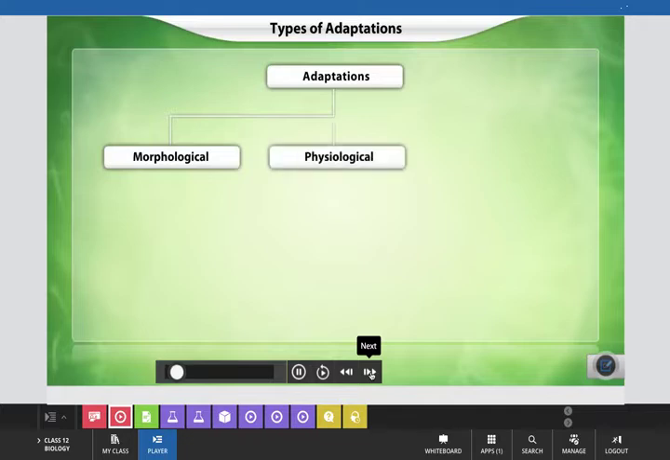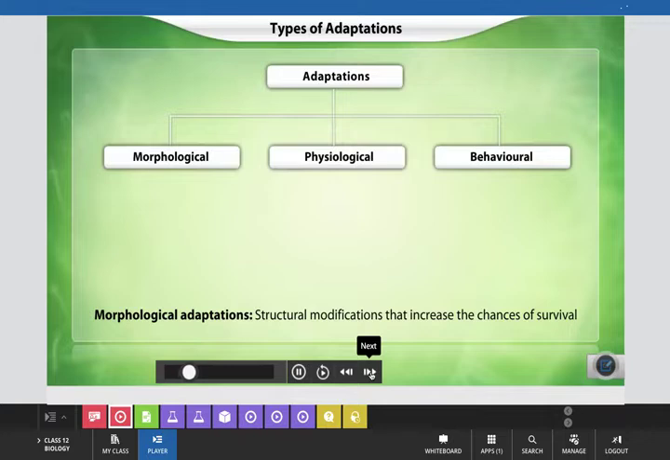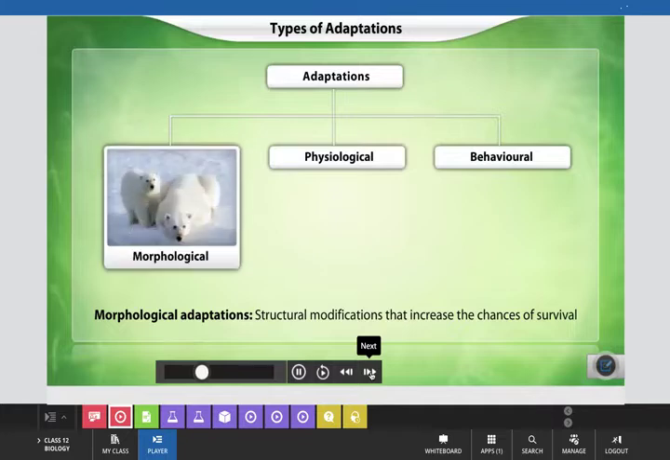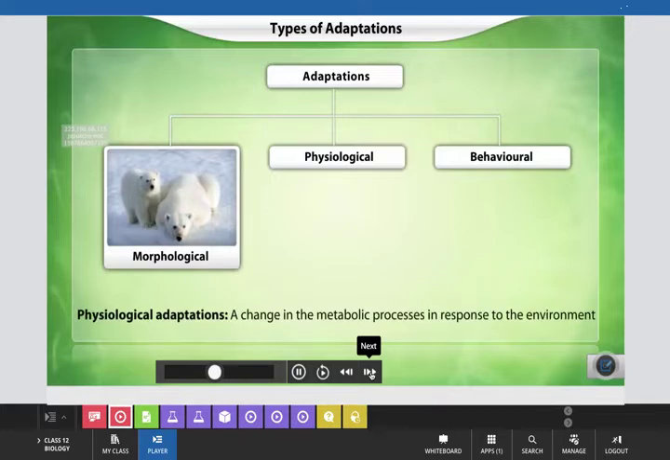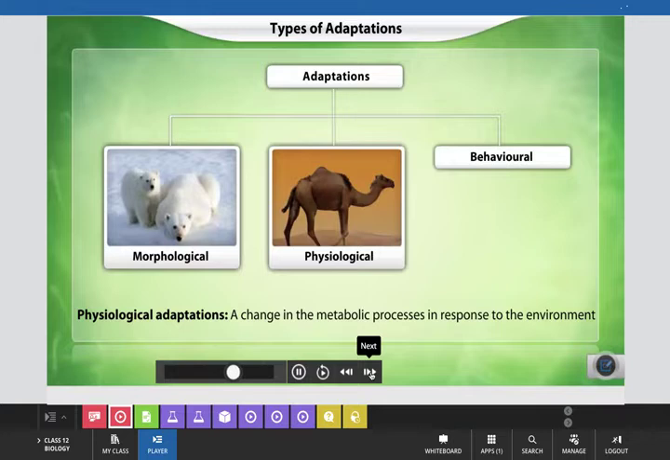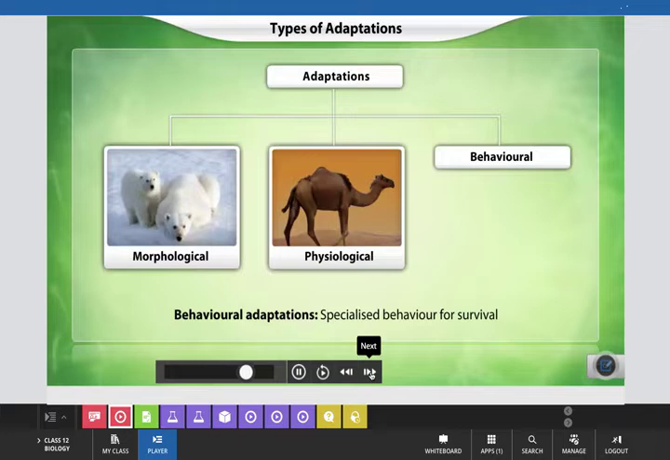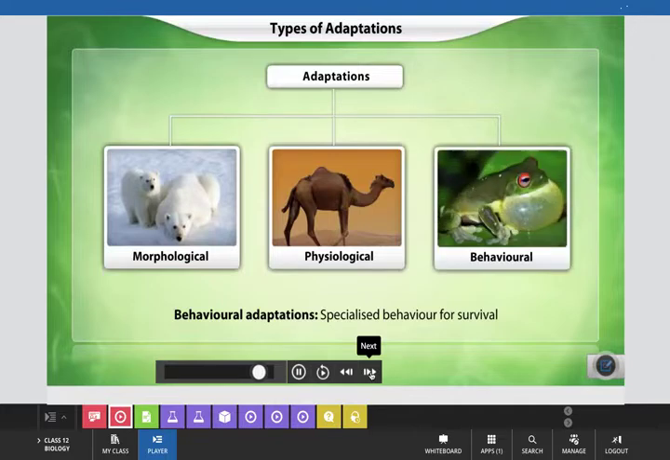Adaptations can be morphological, physiological, or behavioral. Morphological adaptations are structural modifications that increase the chances of survival. For example, the white fur of polar bears helps them camouflage in the snow. Physiological adaptation is an adjustment of metabolic processes in response to the environment. For example, camels produce concentrated urine to reduce water loss. Behavioral adaptations are the specialized behaviors that organisms learn for survival. For example, the male frog croaks to attract the female frog's attention.